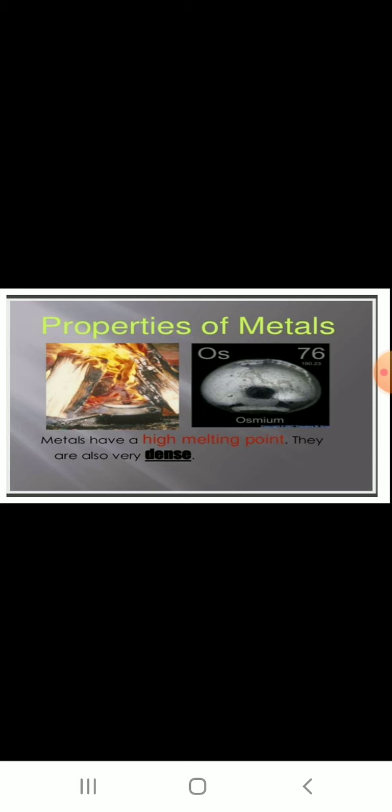Even if you heat utensils to 150 or 200 degrees Celsius, they will not melt, only because those metals have a very high melting point. Iron melts at 1400 to 1500 degrees Celsius. That much temperature we do not use at home, only about 100 or 150 degrees, not more than that. That is another property of a metal.